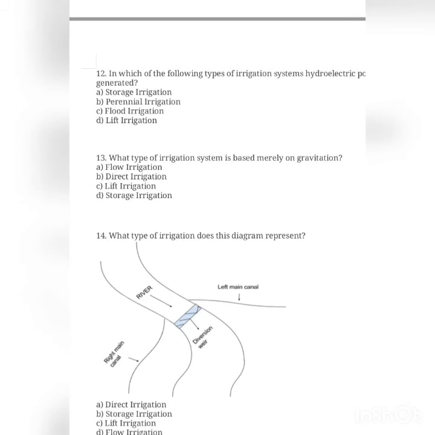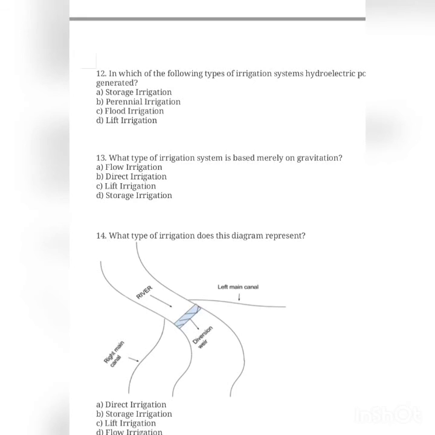Then question number 13. What type of irrigation system is based merely on gravitational force? That means the answer is flow irrigation. Why? Because flow irrigation is the type of irrigation in which irrigation water is merely conveyed onto the land. So water is supplied from higher ground to lower ground. That's why the irrigation is known as flow irrigation.